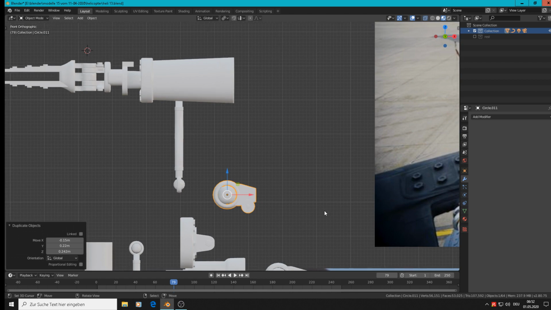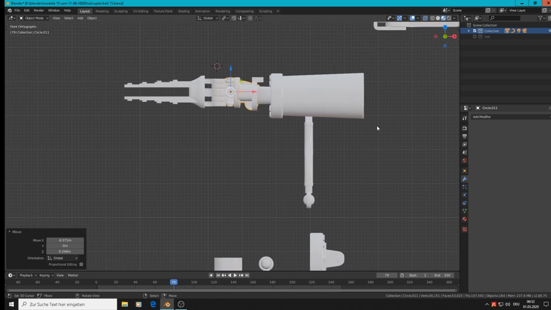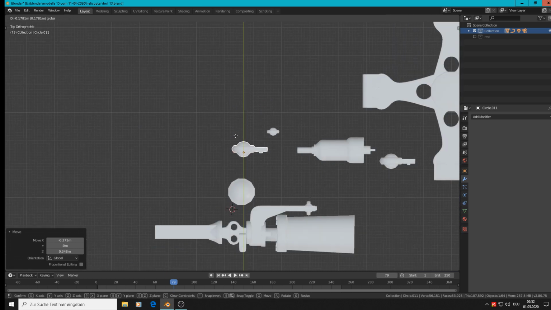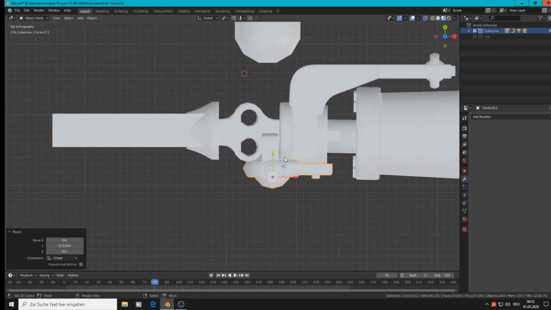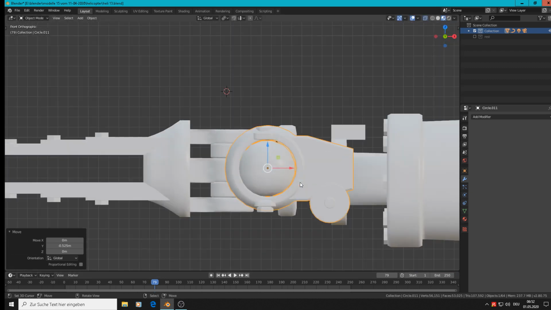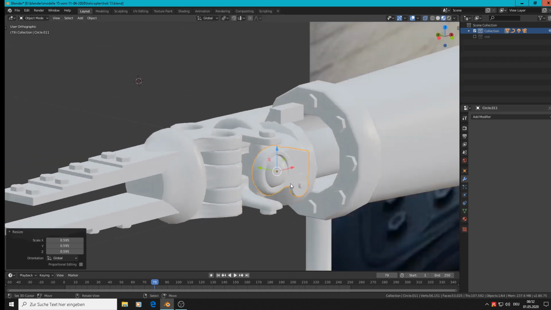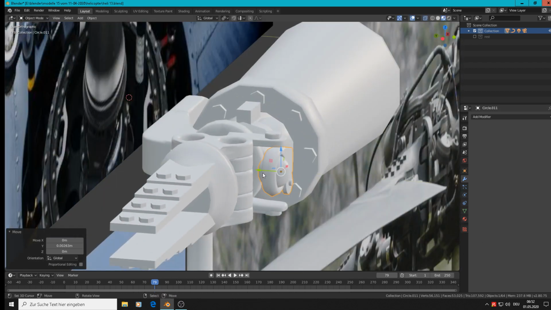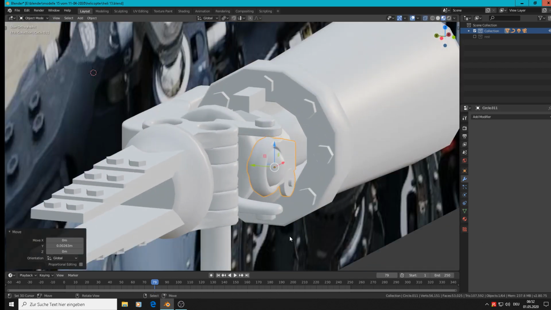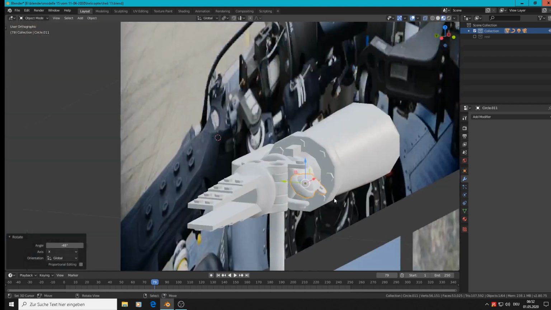So front view, grabbing, bring it to position. Top view, numpad 7, place it between. So it must be somewhere there. Then scale down to a size that can work there. So we have that. Then we rotate X to bring it more to leaning.